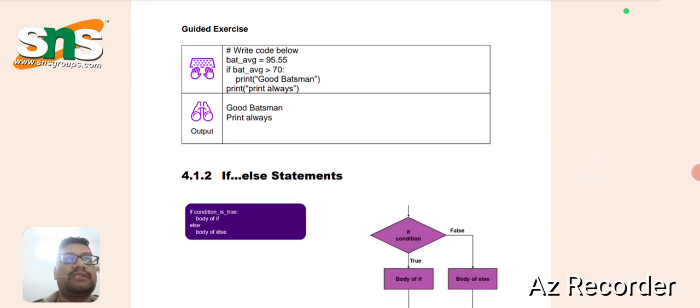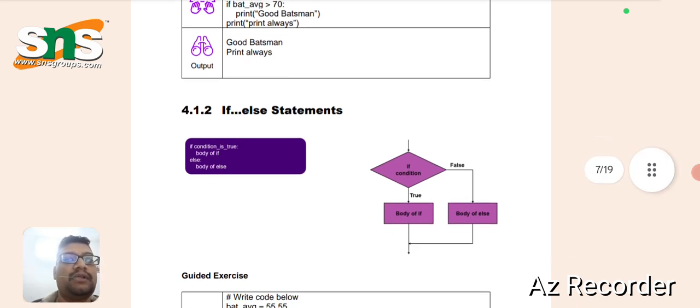This is a sample example for the if statement. Write the code below. So bat_average equal to 95.55. If bat_average is greater than 70, then the print is given in the next indent. Note this point: it should be in the next indent below the if. Then print a good batsman. Then after ending the if statement, the indent should come back to the if. This is how an if statement works.